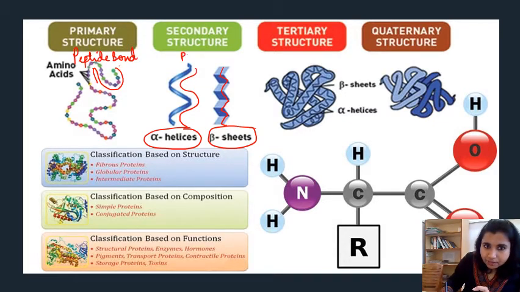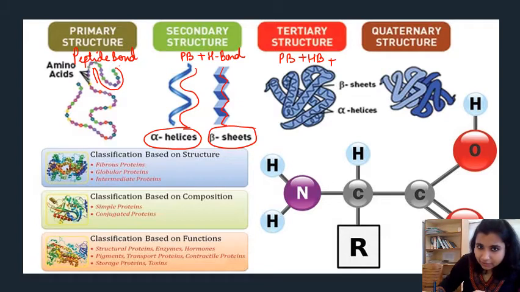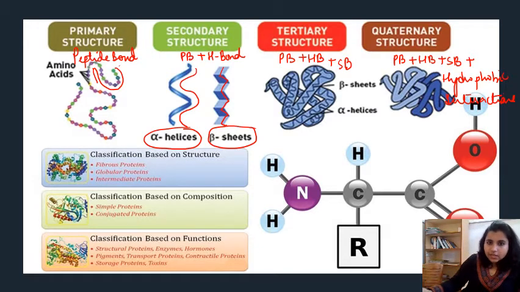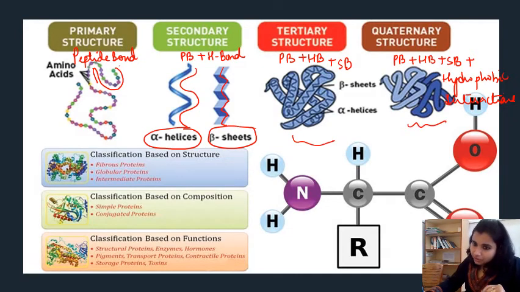And in secondary structure, peptide bond plus hydrogen bond is involved, right? In tertiary structure, it is peptide bond plus hydrogen bond, and in quaternary structure plus disulfide. The sulfide bond, or sulfur bond, is also present in tertiary structure. In quaternary structure, it is peptide bond, hydrogen bond, sulfide bond plus hydrophobic interactions. Clear? Yes. So this is your tertiary structure, further coiling, and further coiling then forms your quaternary structure.